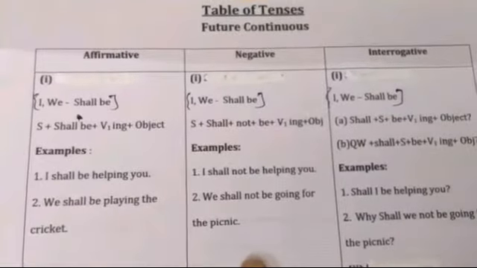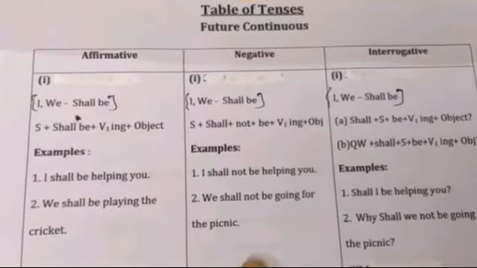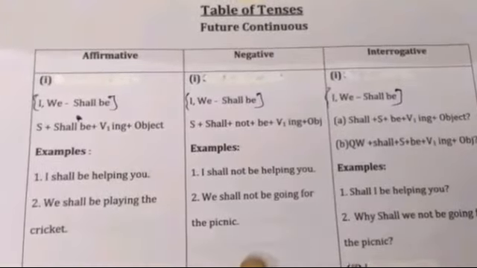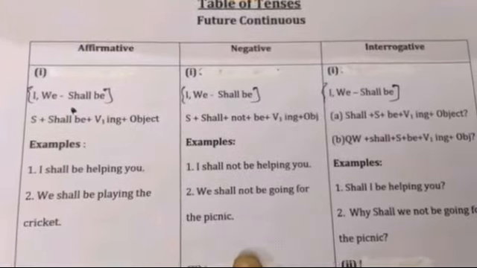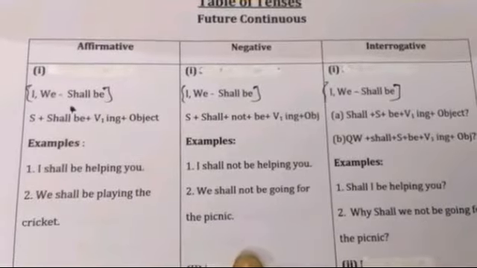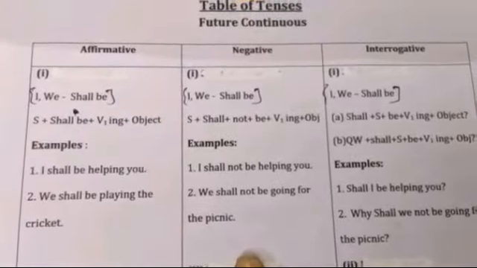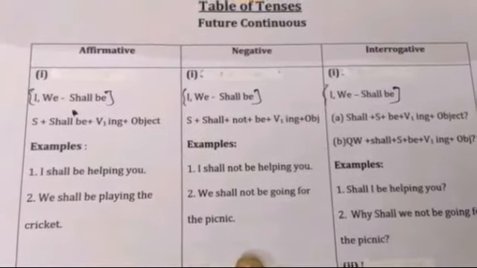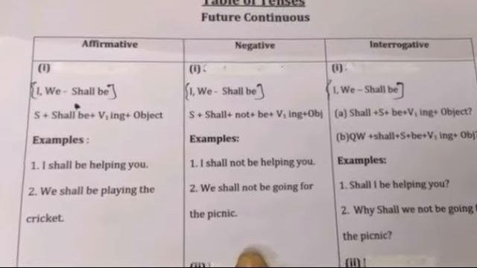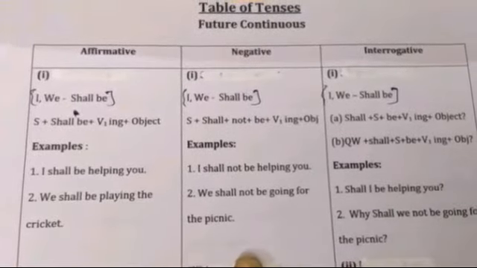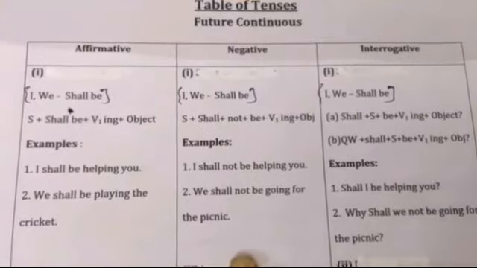In negative sentence, the same, with I and we we put shall be, but with force or stress we put will be. And the rule in normal condition is subject, shall not be, verb first form plus ing, and object. So we put not between shall and be.